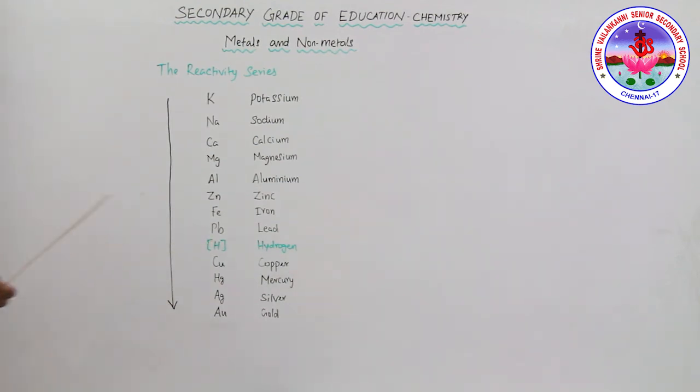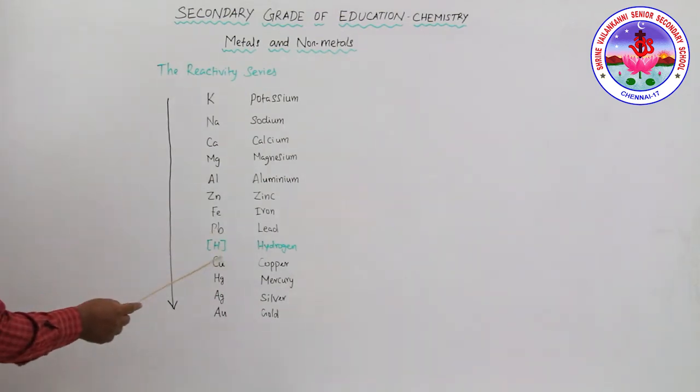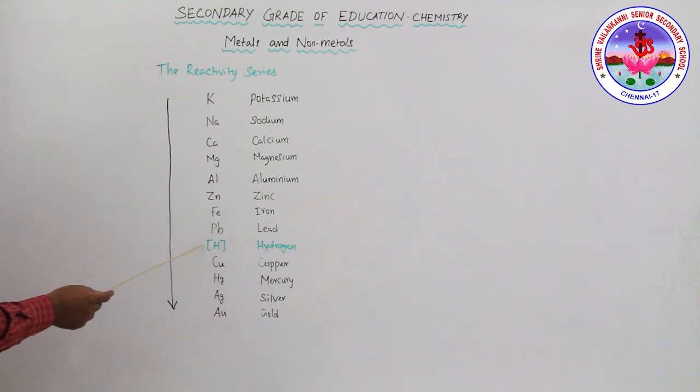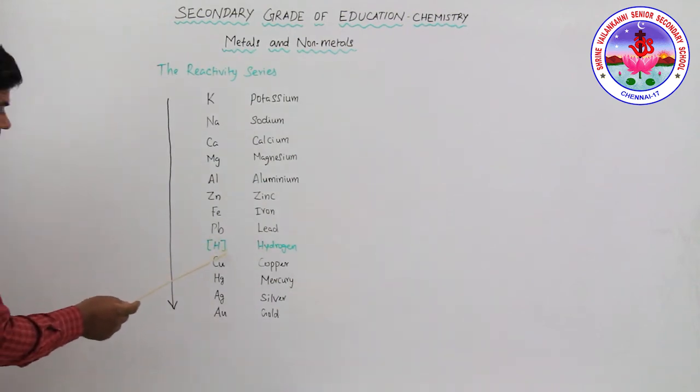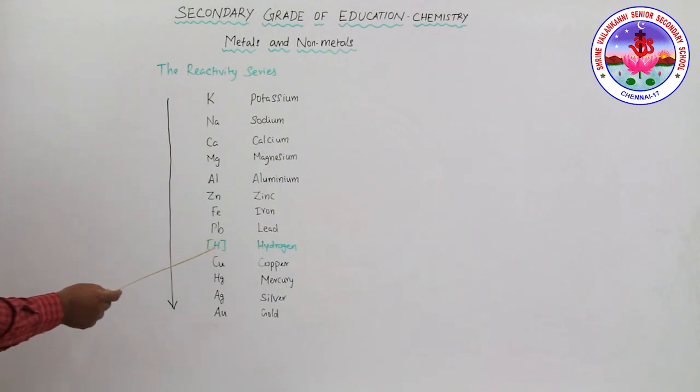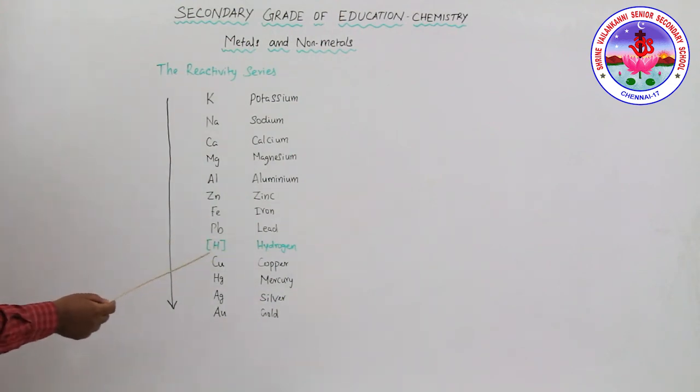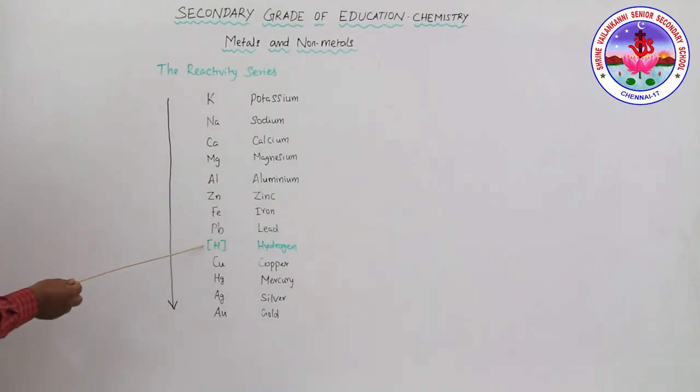Why is hydrogen placed in the metal reactivity series when hydrogen is a non-metal? Because hydrogen is electropositive in nature. Based on this, it has a standard electrode potential of 0 at 298 Kelvin. You are going to learn about the standard electrode potential in higher classes. That is why the standard electrode potential of hydrogen is 0 volt. So hydrogen is electropositive in nature, and that is why hydrogen is placed in the metal reactivity series.